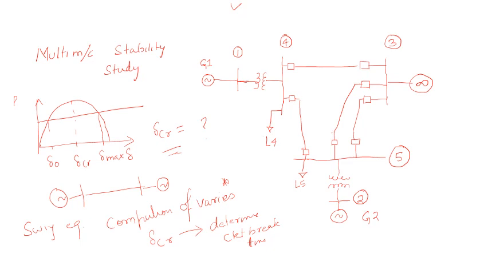Okay, and one more thing is also there, that while using a swing equation for a two machine system, we used to have some assumptions, and those assumptions were that the machine input power is constant. Suppose there is a sudden fault here in between, because of this fault, our infinite bus, which is at one at an angle, remains at one at an angle after the fault also. Okay, so we assume that it is a constant.